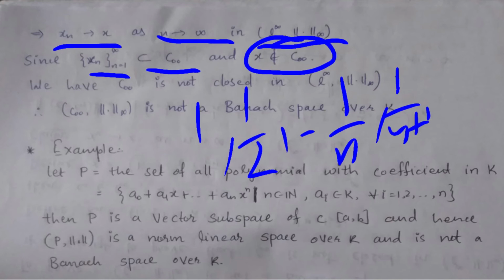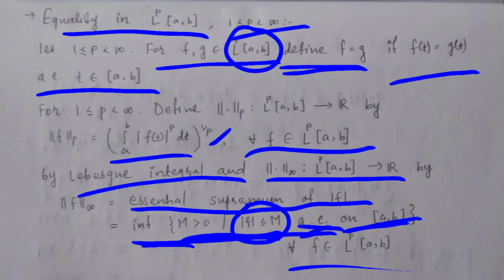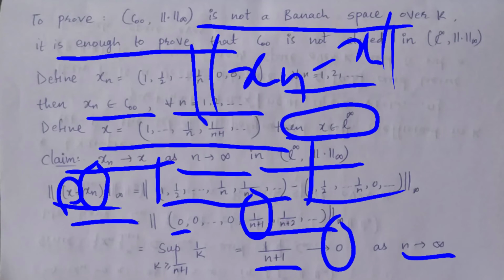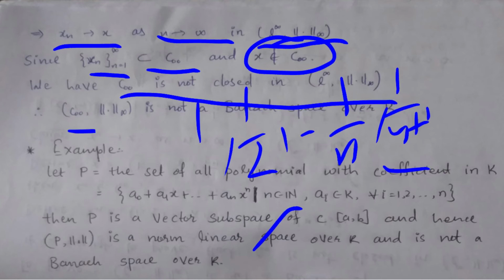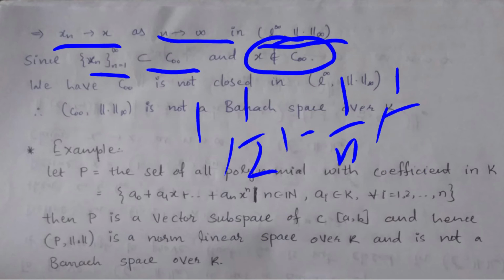So here there is no element of type 0, 0, 0. So this X is not in C00. So C00 is not closed in this space, therefore this space is not a Banach space over K. Right.